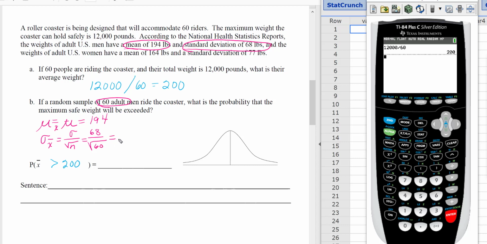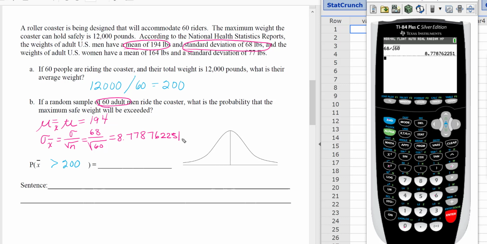Let's work that out in the calculator. Let's take 68 divided by square root of 60, there we go, and hit enter. And we get our answer as 8 point, and I'm not going to round it yet because we're not done with our answer, 8.7787622251.